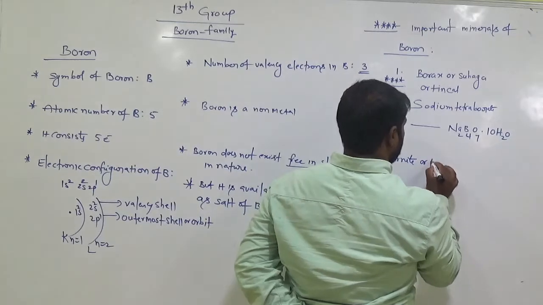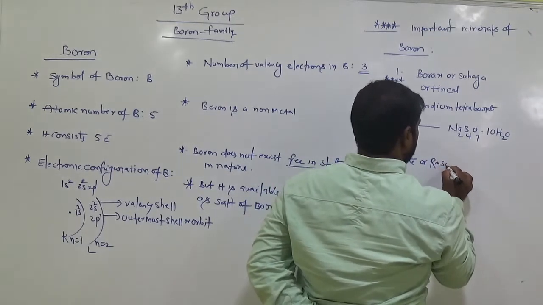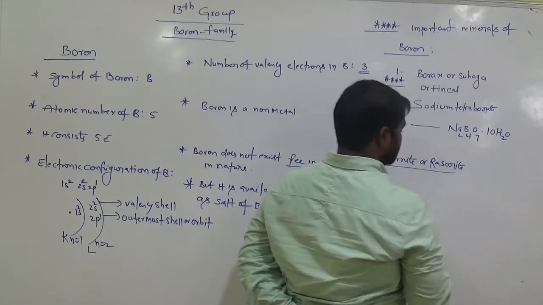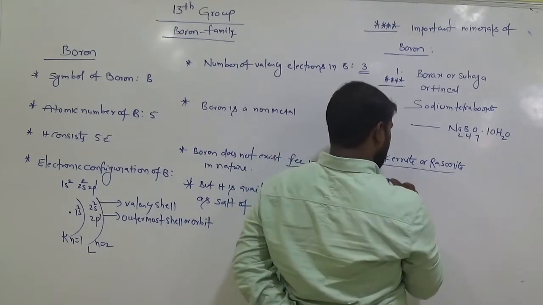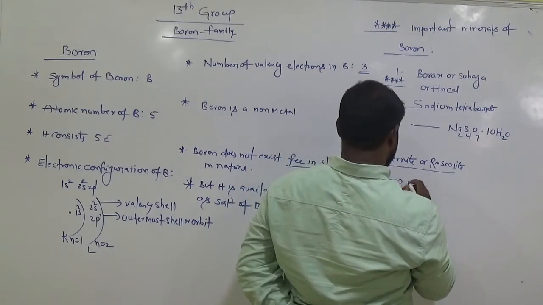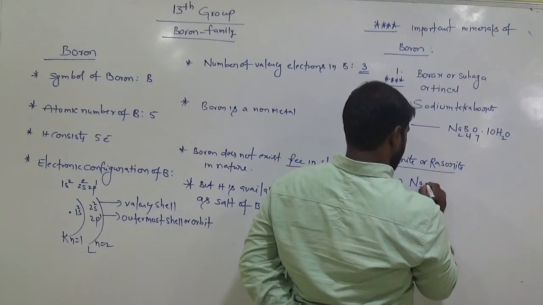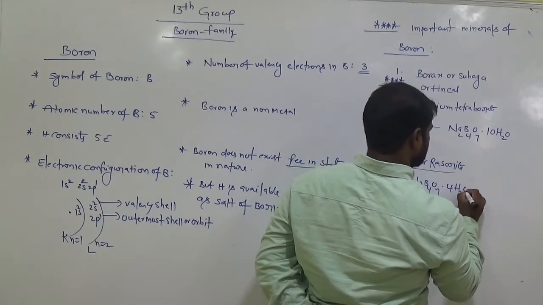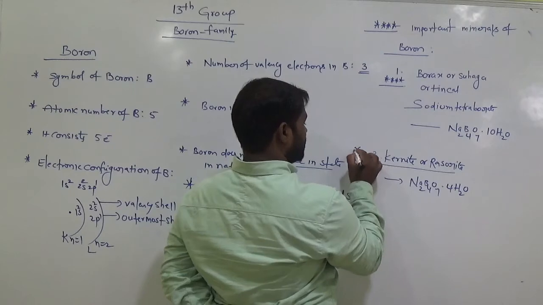Kernite, or rasorite. It is one of the sources of boron. The formula is Na2B4O7.4H2O. Okay, so this one is also important.